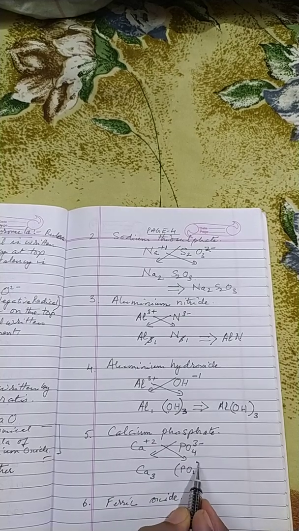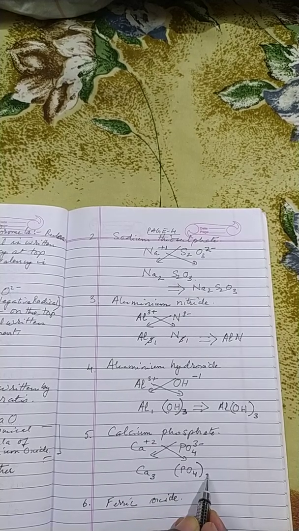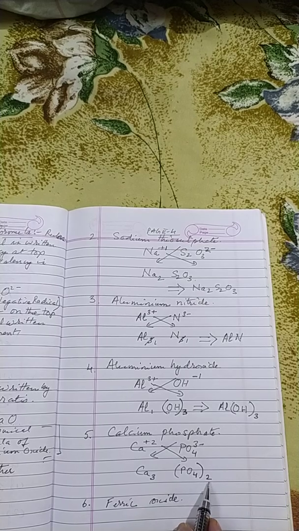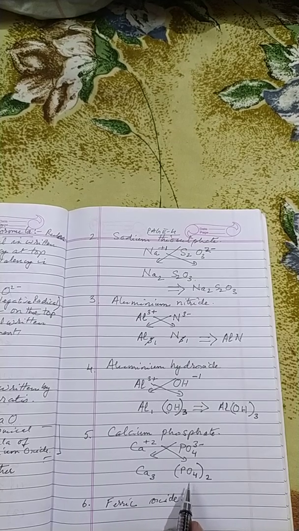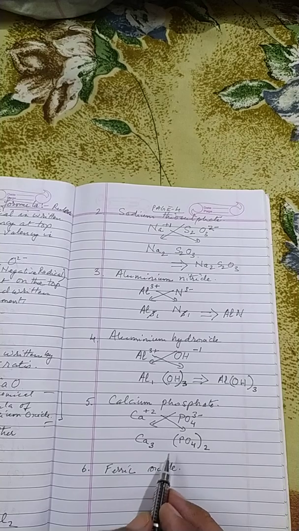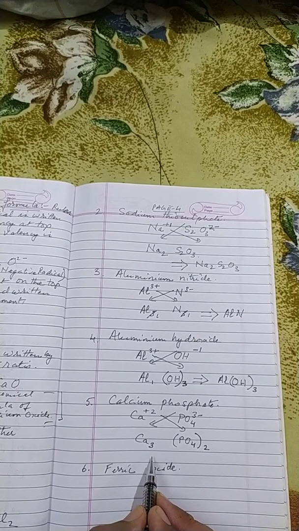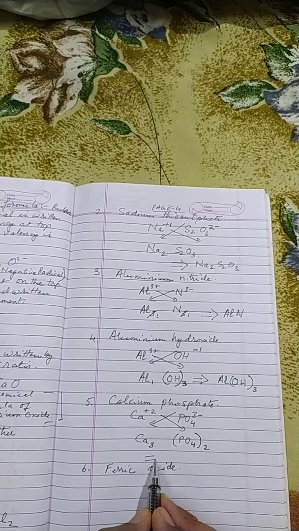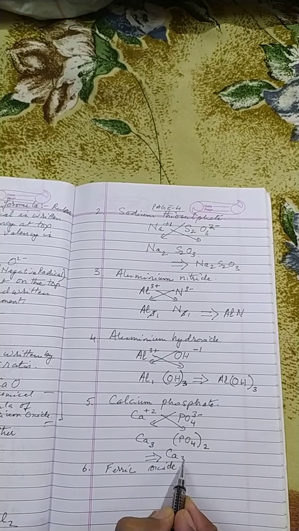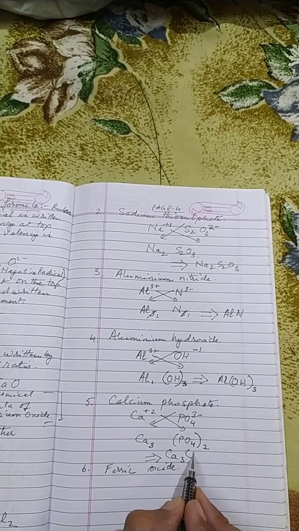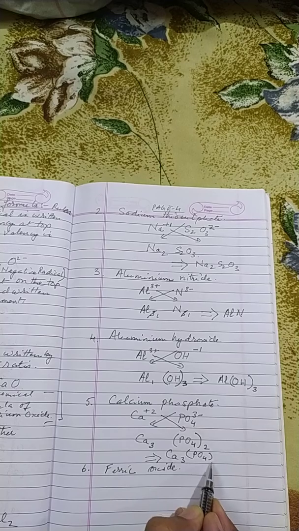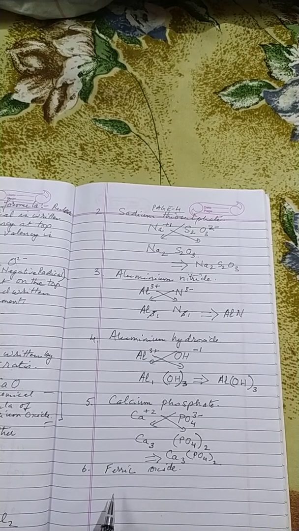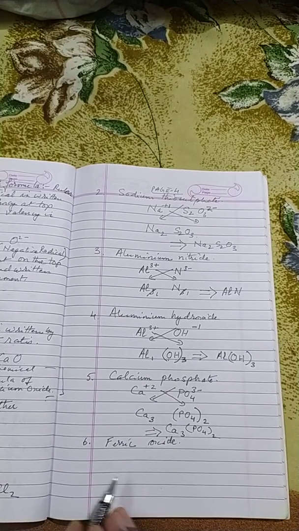So again I will have to put a bracket and then put the valency 2 outside the bracket, children. And so we see that now the formula has become that of calcium phosphate.